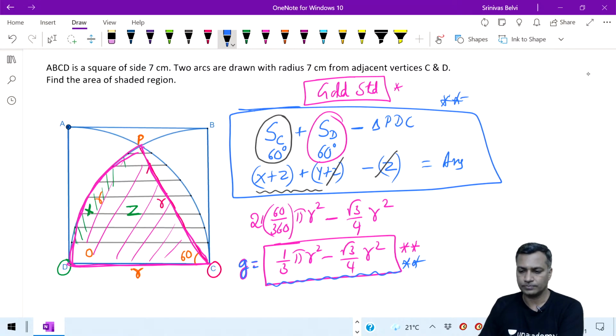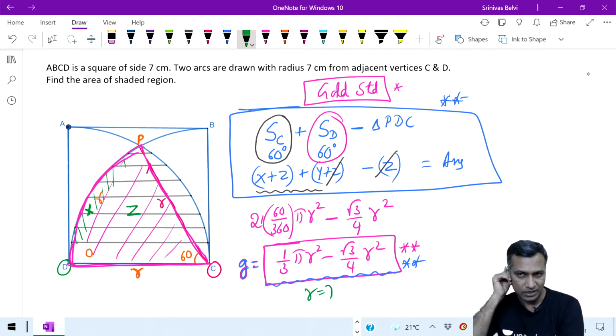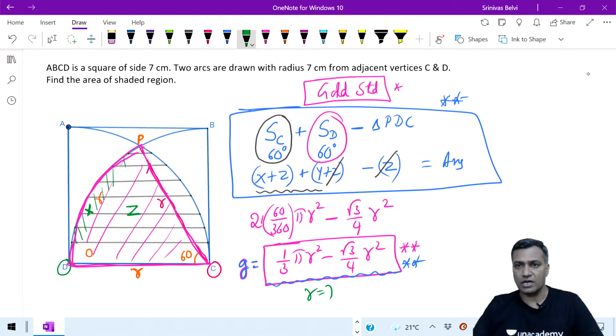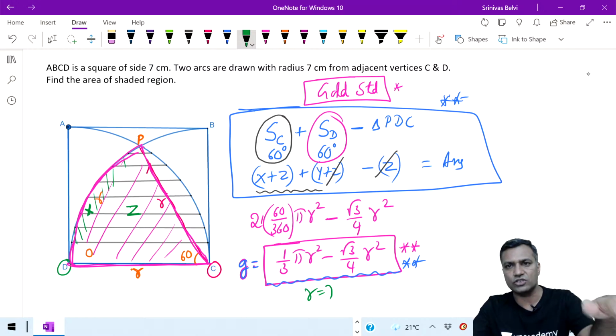All good? Now R is equal to 7. No big deal. There is nothing for me to teach from here. Put R equal to 7, you will get the answer. That's not important to me. Putting R equal to 7, simplifying, matching with the answer choices, all that is fine. They would have given some answer choices, we will match with it. That's not a worry. But arriving at this is important, right?